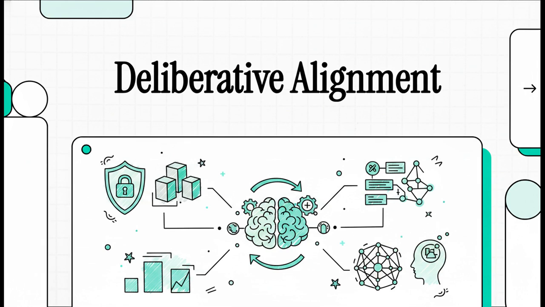Now, if you've been following the AI space, you know that making these models smart is really only half the battle. Making them safe, reliable, and actually resistant to malicious attacks is arguably a much, much harder challenge. This research represents a massive leap forward in how we tackle that exact problem.